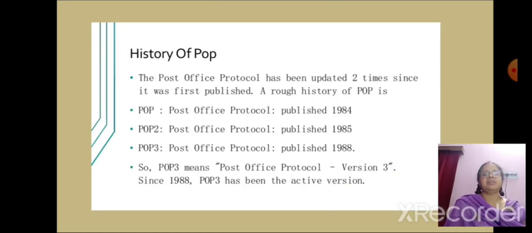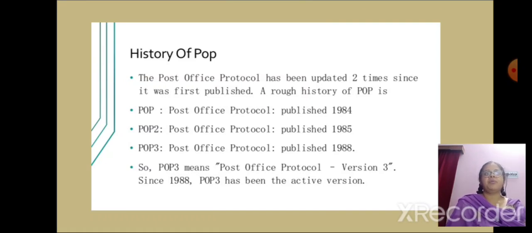History of POP. Post Office Protocol has been updated 2 times since it was established. The first version of Post Office Protocol, POP 1, was specified in RFC 918 and it was published in the year 1984.